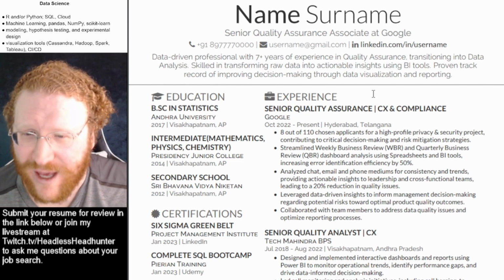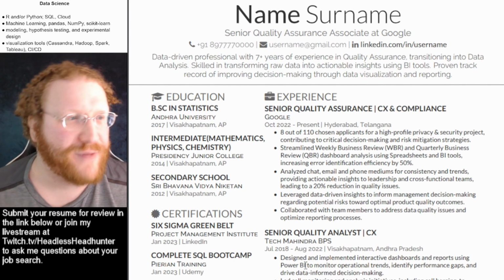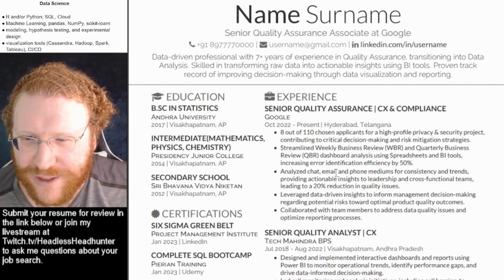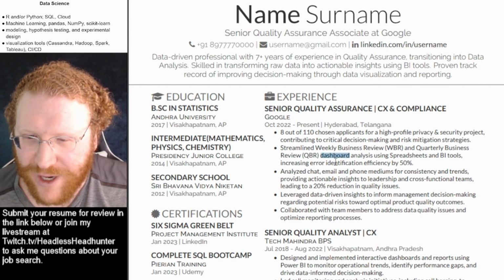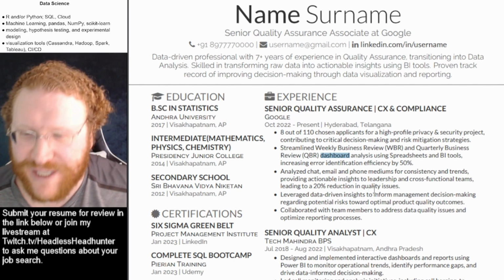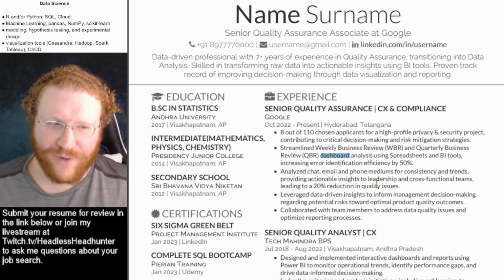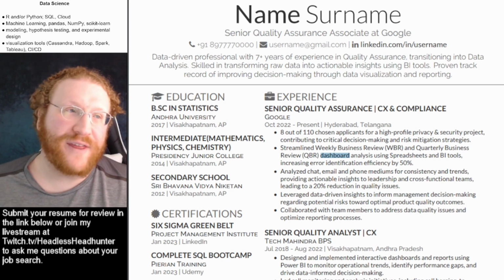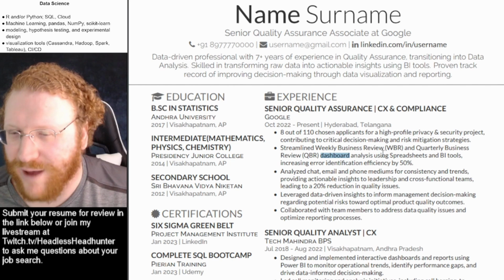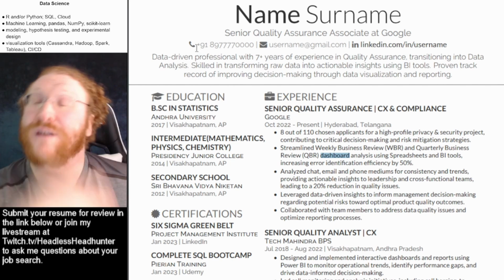I don't see anything I'd be looking for in data science. Power BI actually is one of them, and dashboards is, but everything else I don't see. I don't see SQL. I don't see NumPy. I don't see Scikit or anything else. So let's focus on the formatting because I see nothing I need for data science besides dashboards and BI, which is good, but I need more. None of this works.